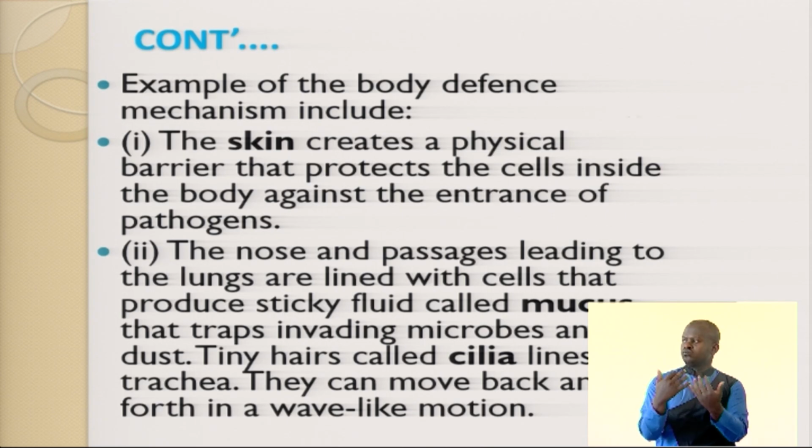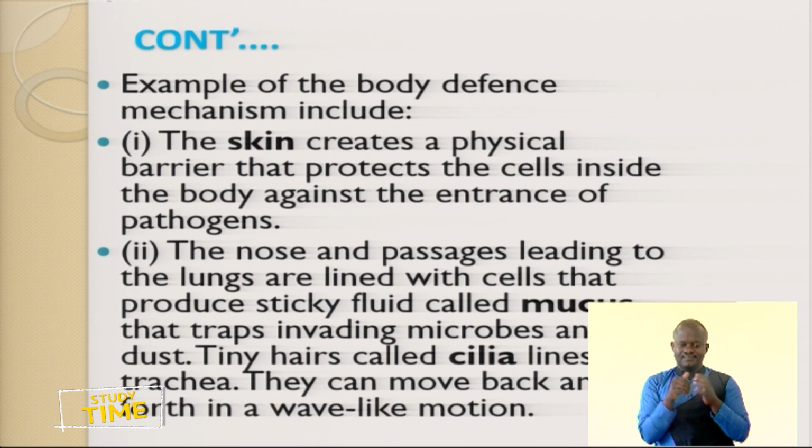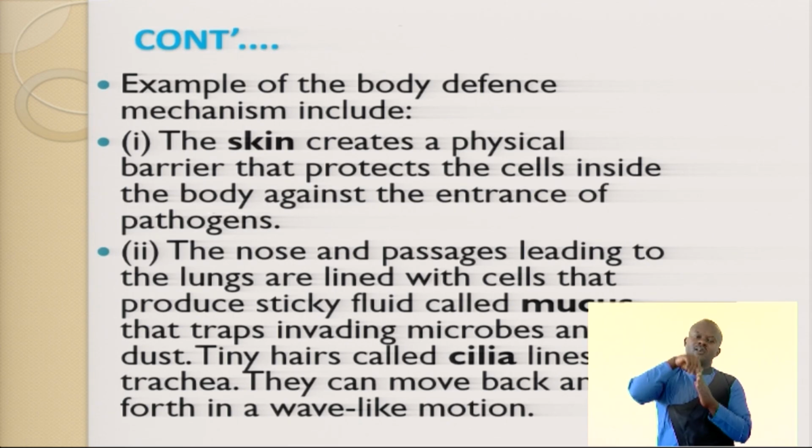And eventually that is a line of defense. The nose and the passages that lead to the lungs are lined with cells that produce sticky fluid called mucus, which traps the invading microbes and even dust, as I mentioned earlier. The tiny hairs called cilia are ever beating, and once they beat, they move the mucus from the trachea to the esophagus, trapping the dust and some of the microorganisms that are trying to enter into our respiratory system. They can move back and forth in a wave-like motion.